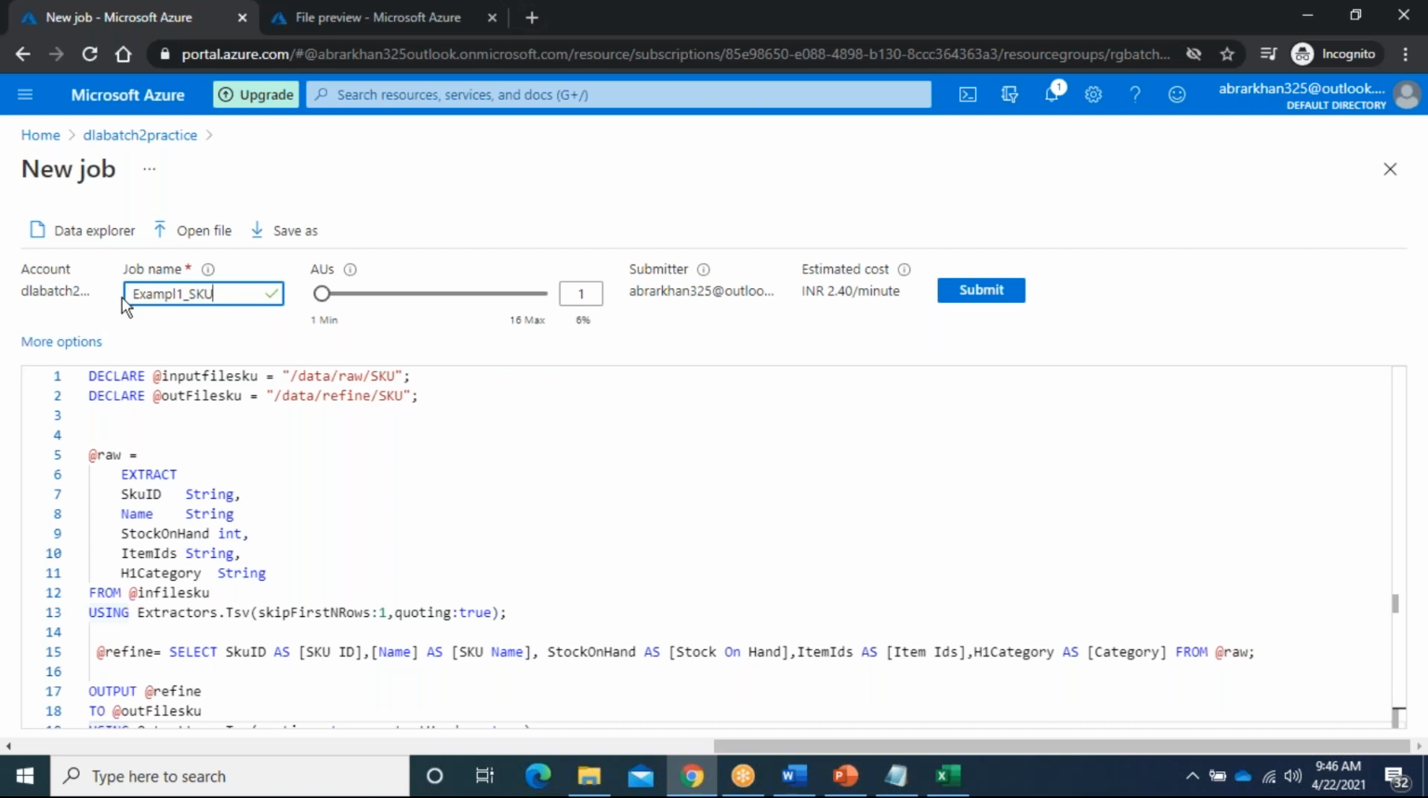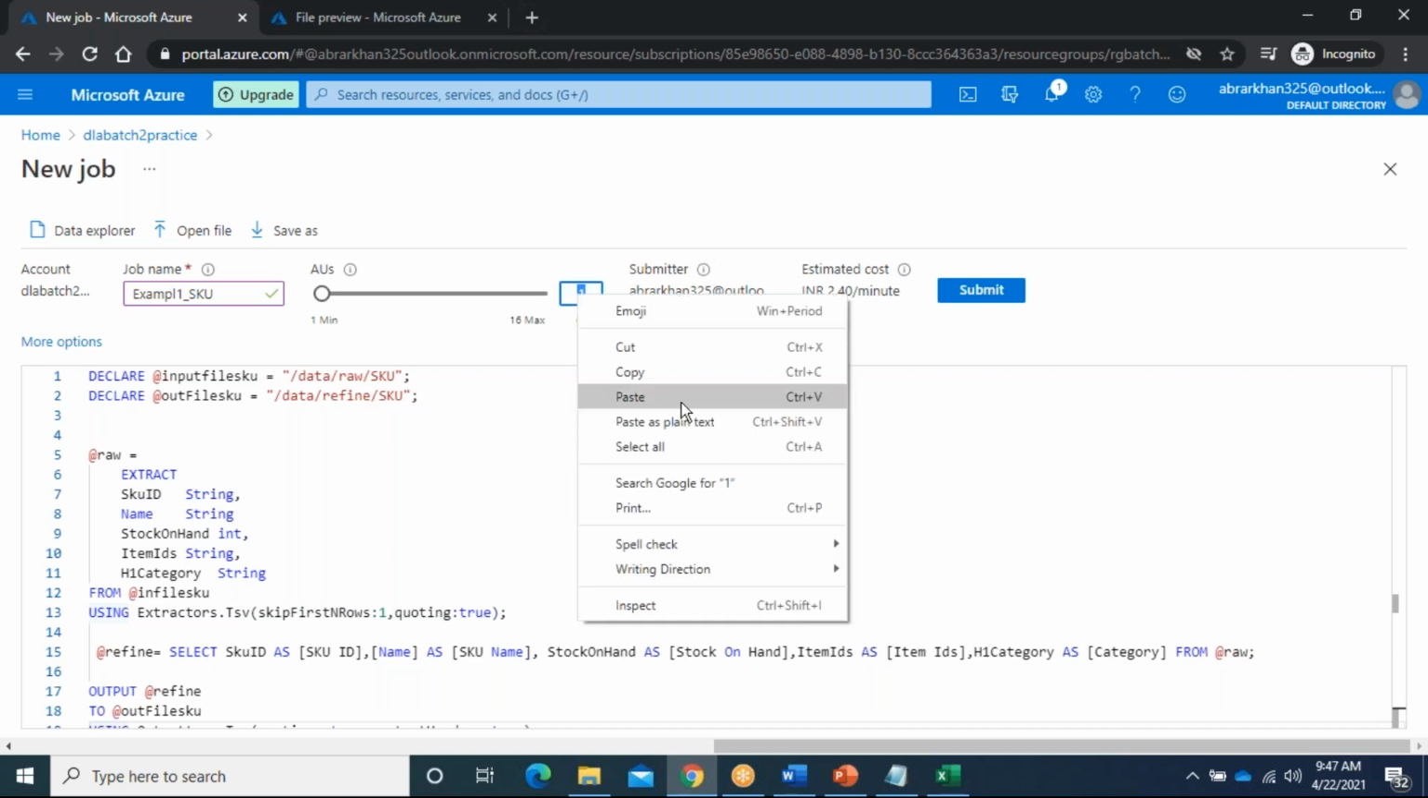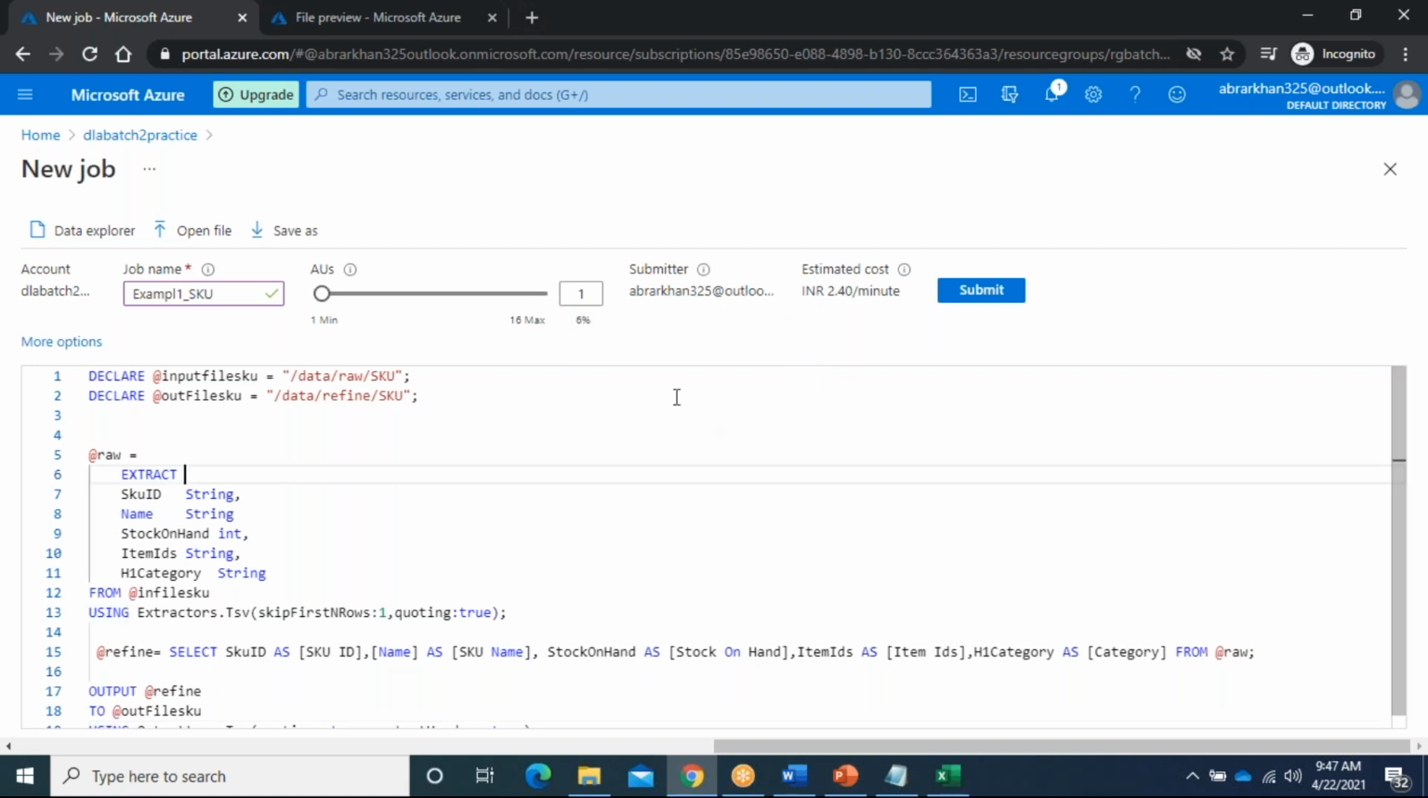Okay, I gave the name as this one. Now here you can see if you change the number, the cost will also change. For a minute, 1 AU, if your job runs for 1 minute, they will charge 2 rupees 40. If you go with 4 AUs, your charge will be 9 rupees 61.